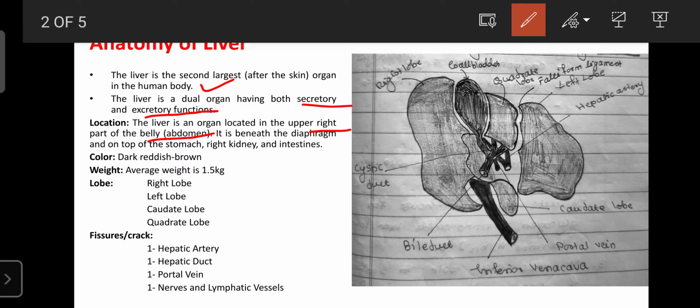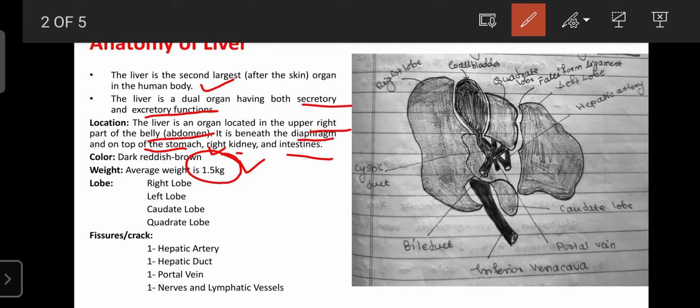So it is just below the diaphragm, and it is the top of the stomach. The liver is next to the kidney as well as the intestines. Regarding the color, the liver is dark reddish brown. Regarding the weight, on average the weight of the liver is 1.5 kg. The liver is a regenerative organ.